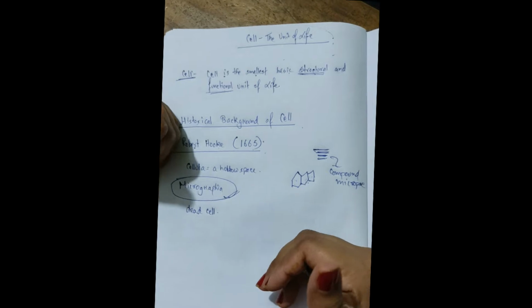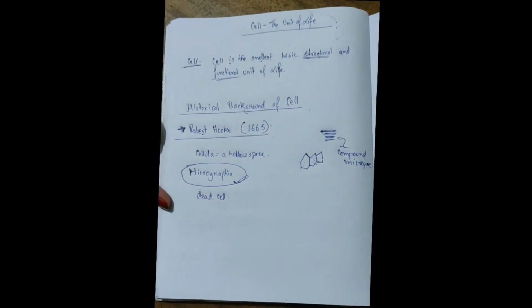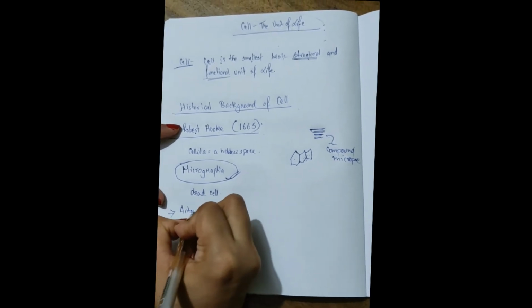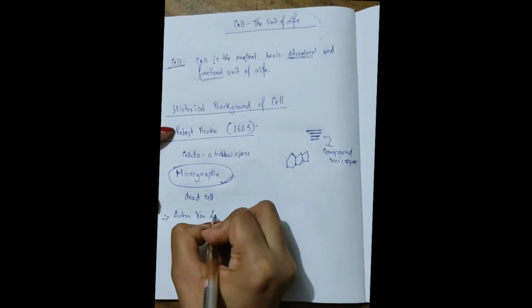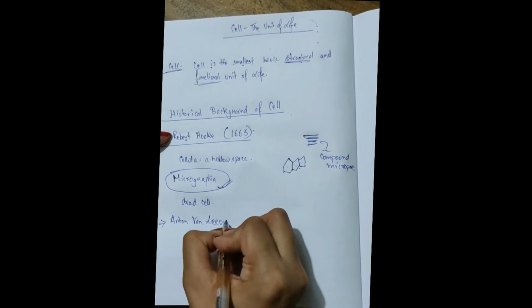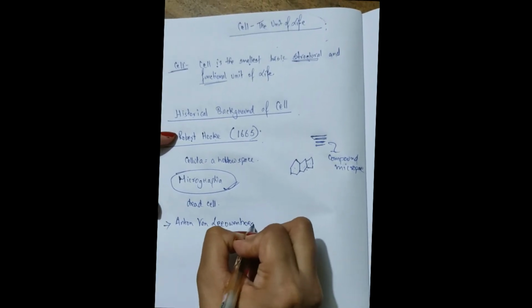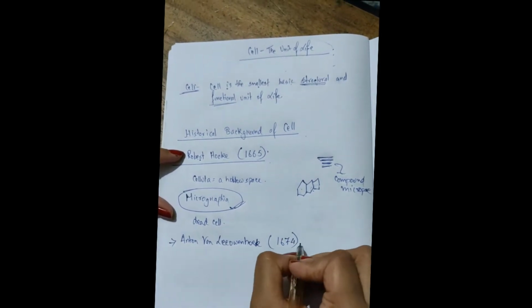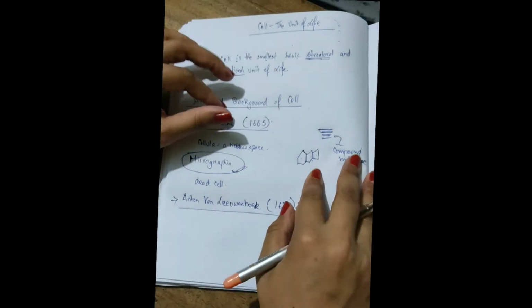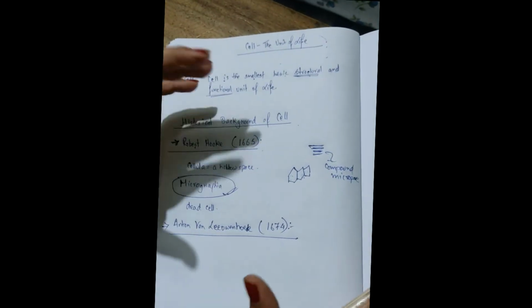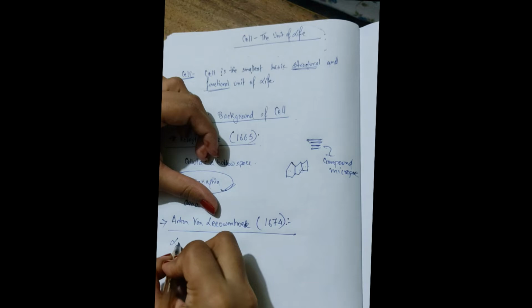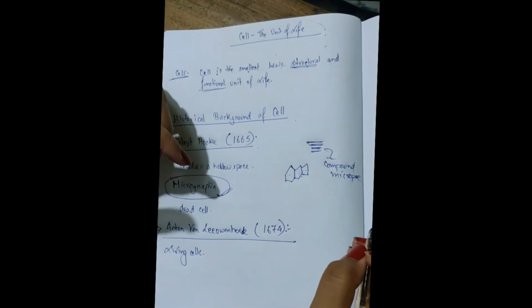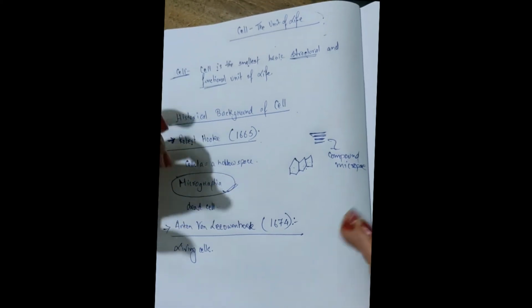After Robert Hooke, another scientist came, whose name was Anton van Leeuwenhoek, in the year 1674. He was a Dutch draper, and he observed living cells under the microscope.